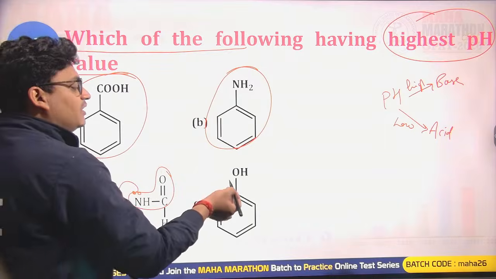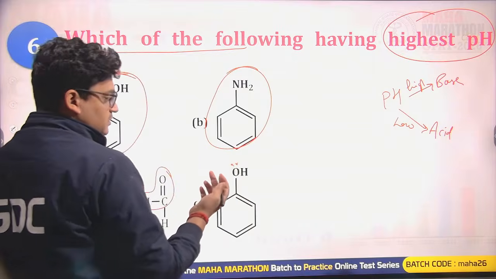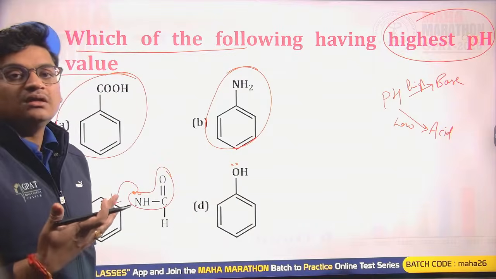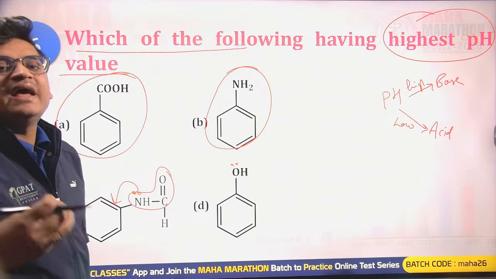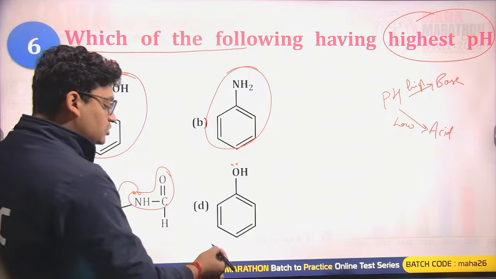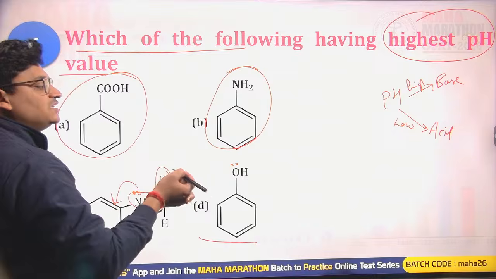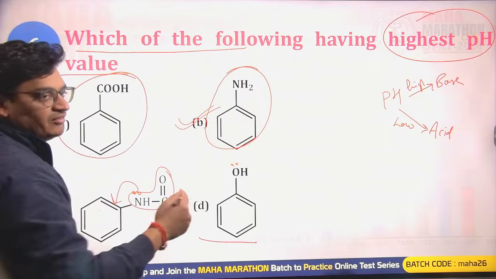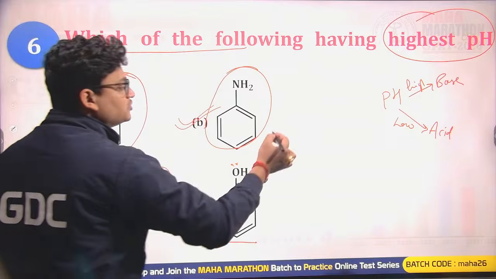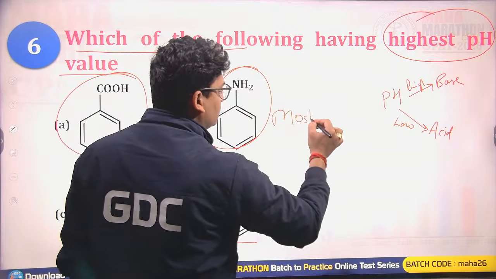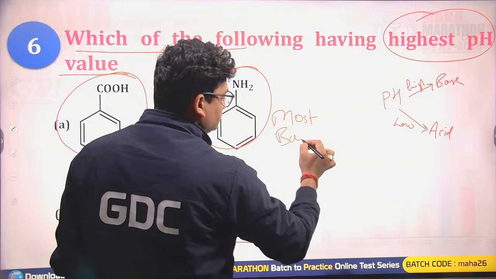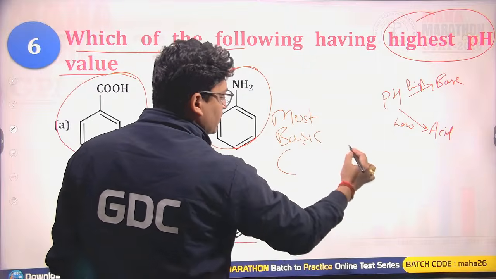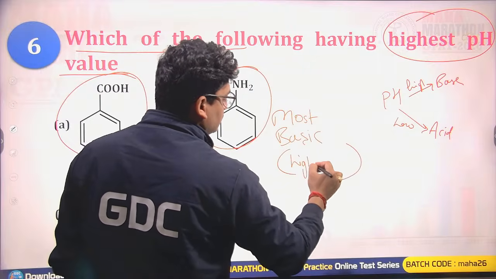And here we are having the phenol. Phenols are having mild acidic nature. So yes, this is also having the acidic character. So the highest pH value you can see is in the aniline. Aniline will be having the highest pH value, being the most basic compound among all these given four. Most basic means highest pH value.